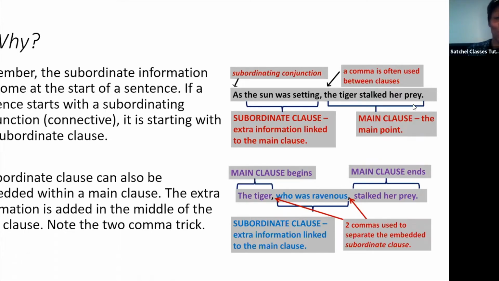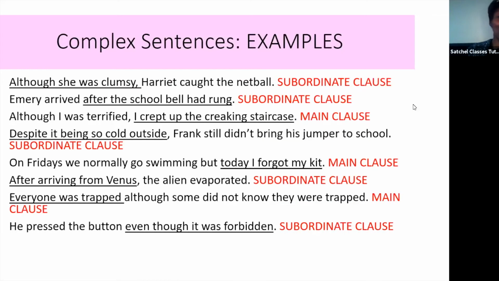Now look at this one. The lion, who was ravenous, stalked her prey. What we have here is the subordinate clause in between, slipped in or embedded in the main clause. So here finally are some examples. Although she was clumsy, Harriet caught the netball. You've got the subordinate clause and then the main clause. Emery arrived after the school bell had rung. We've got the main clause, Emery arrived, and then after the school bell had rung.